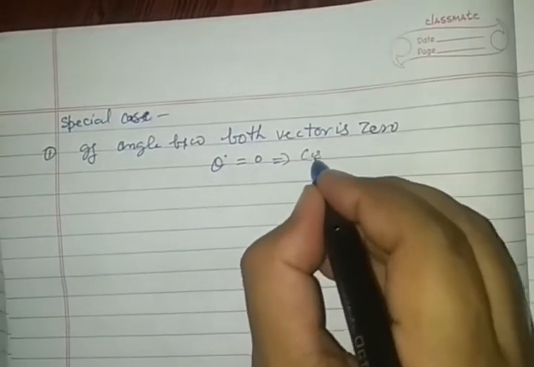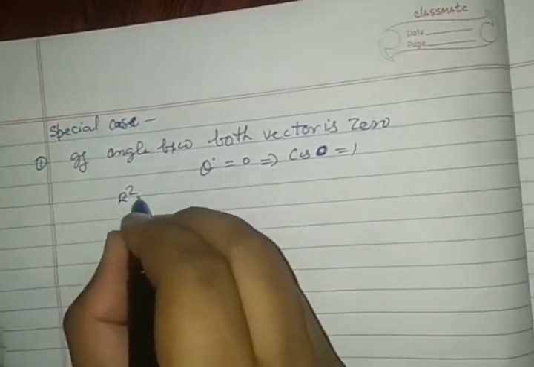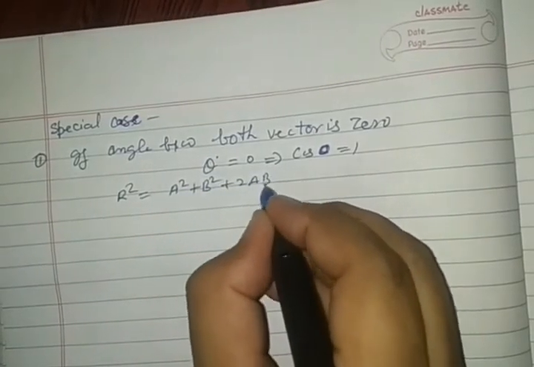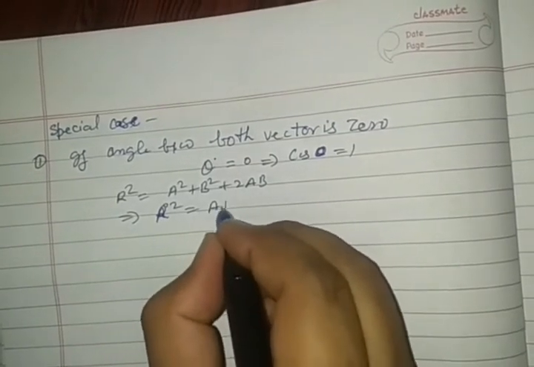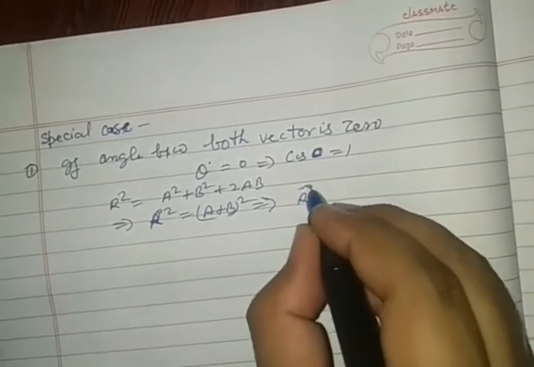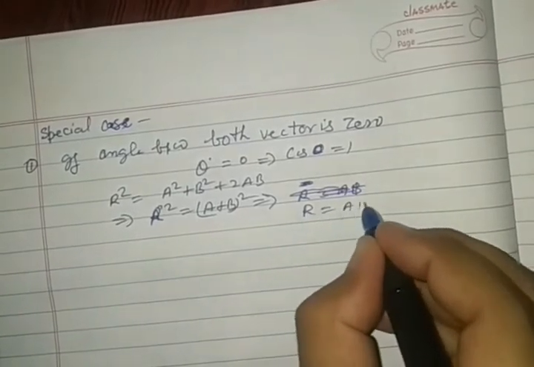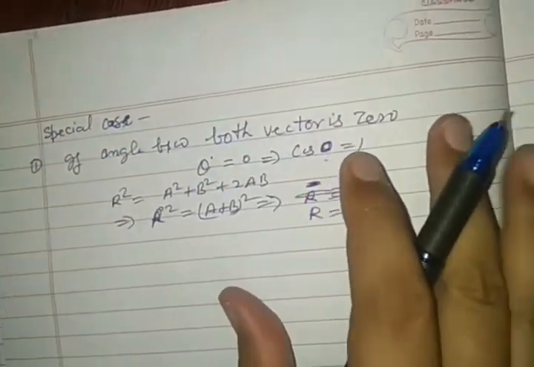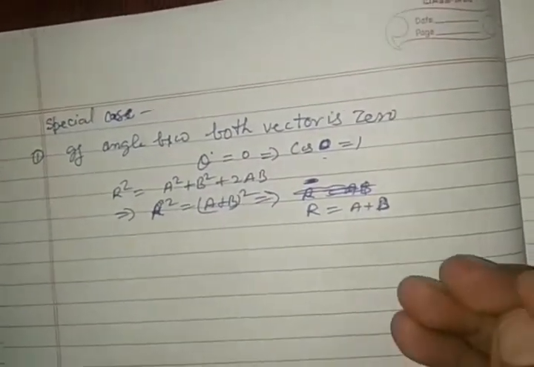This implies that cos 0 is 1. So R square is equal to A square plus B square plus 2AB. This implies that R square is equal to A plus B whole square. So the resultant vector R is A plus B. It means if the angle is 0 degrees, both vectors are in the same direction, so the resultant is just like a scalar, the mathematical sum of both.